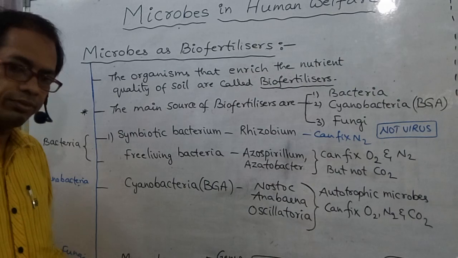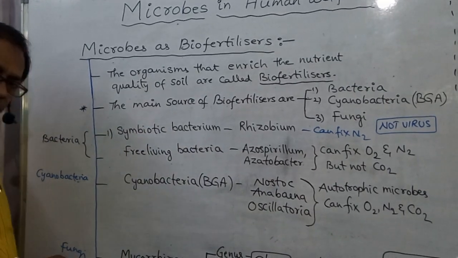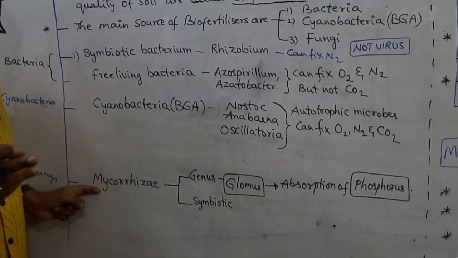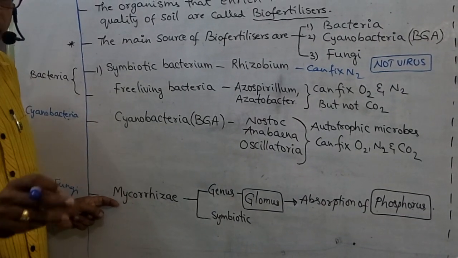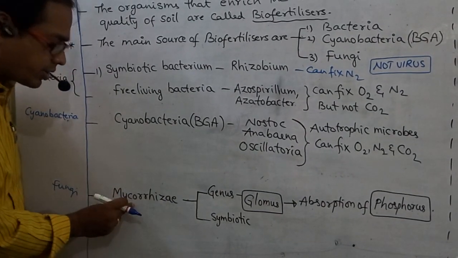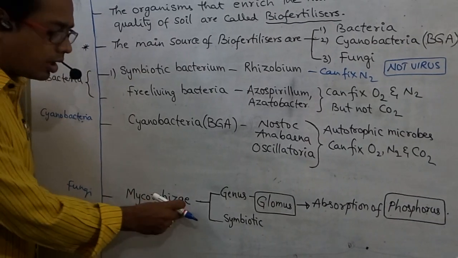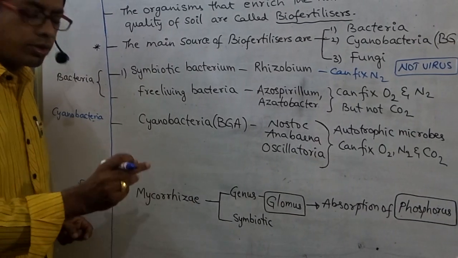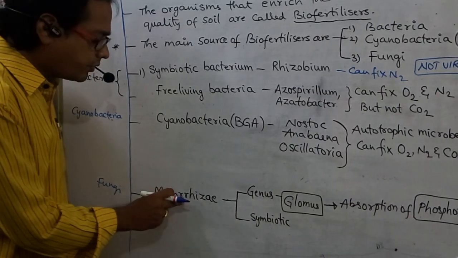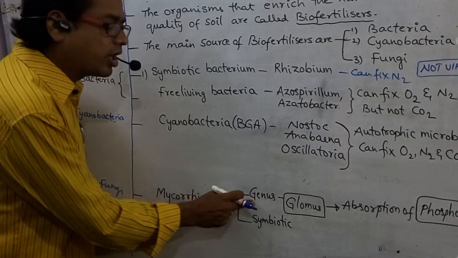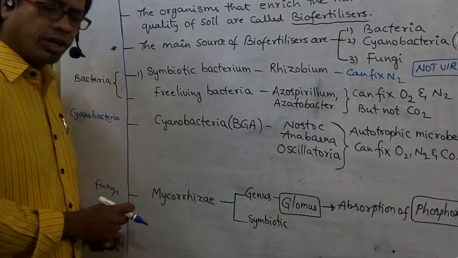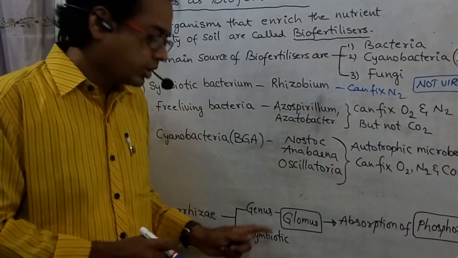Next, mycorrhiza. Mycorrhiza, that is fungi. The fungi is in close association with roots of higher plants. Myco means fungi, rhizae means roots. The fungi in association with roots of higher plants is called mycorrhiza. What is the genus called? Glomus.